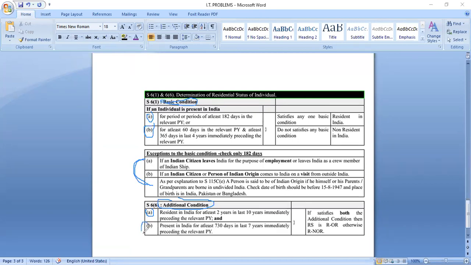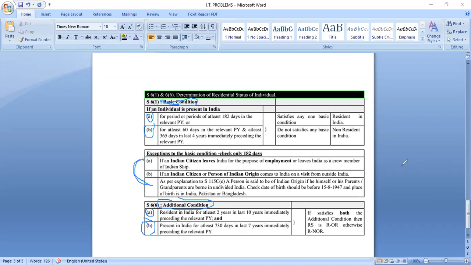Now, except these cases, barring these exceptions, you have to check the basic condition, rule A, rule B, and the additional condition, rule A, rule B. Now, if a person passes both or any one of the basic rules, and he also clears both of the additional conditions, then he will become ROR, resident and ordinary resident.